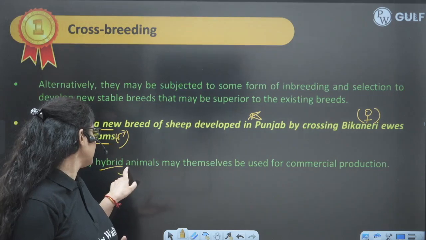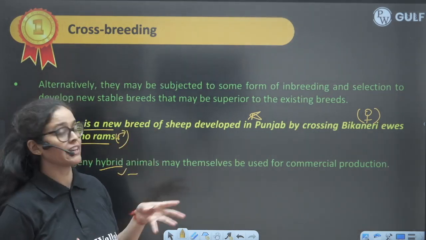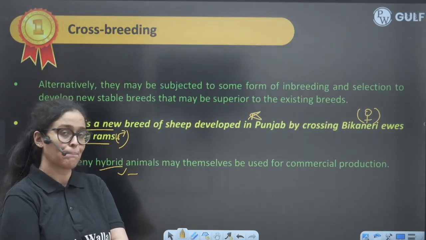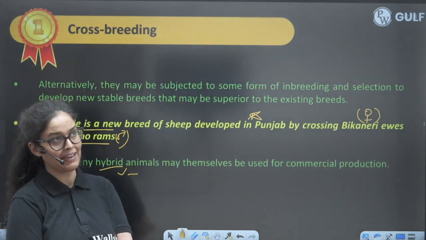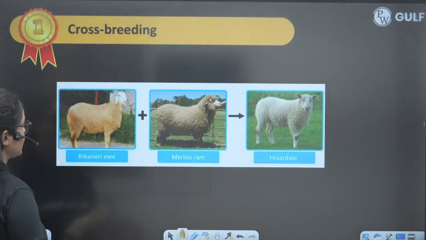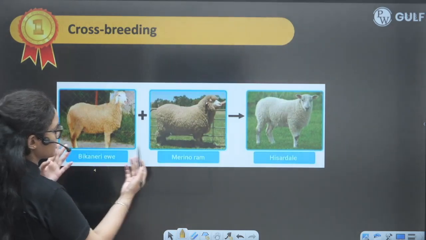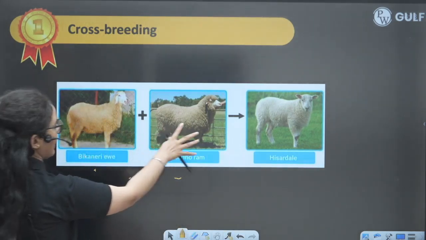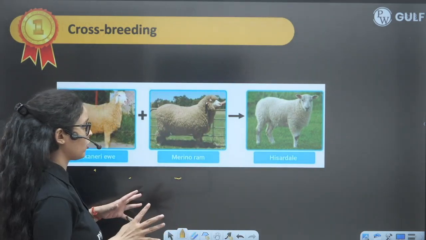The progeny hybrid animals may themselves be used for commercial production. I have already told you that they have the superior characters of both parents. Both the parents are superior and their offspring will be more superior than them, right? That is what exactly we are doing here. This is Bikaneri ewes, this is Merino rams, and this is how Hisardale looks. You can see it has the characters of both, very tall, very furry, right?